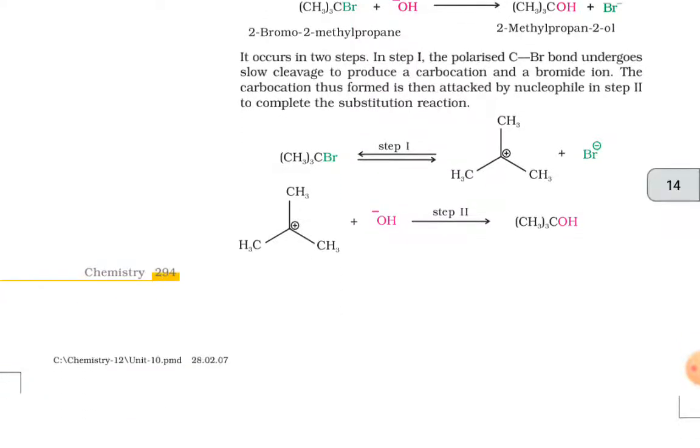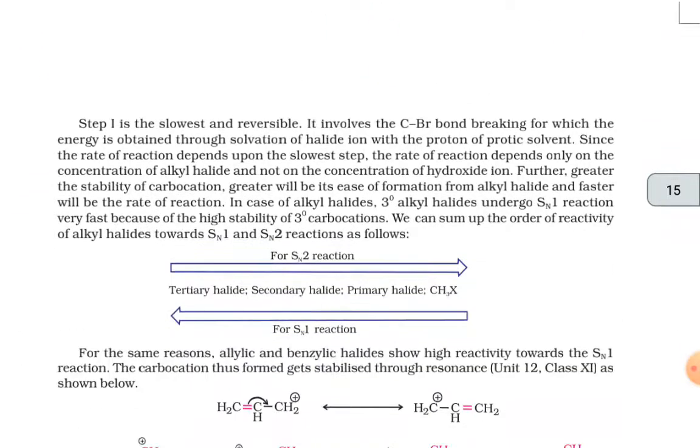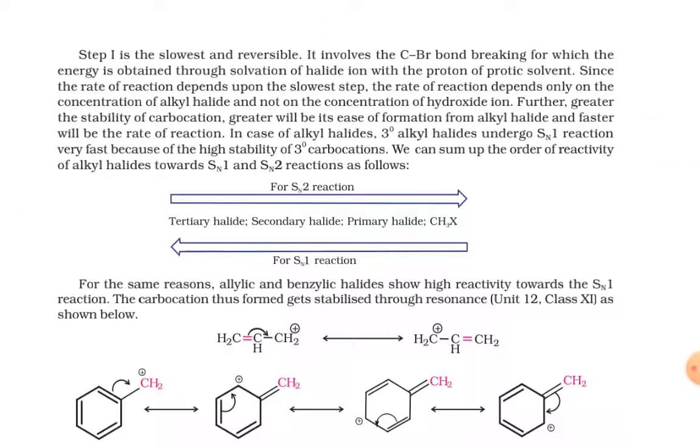In the first step, there is a formation of carbocation, and then in the second step, there is attack of the OH minus on the carbocation, forming the CH3 thrice COH. Step 1 is the slowest and reversible. It involves the C-Br bond breaking, for which the energy is obtained through solvation of the halide ion with the proton